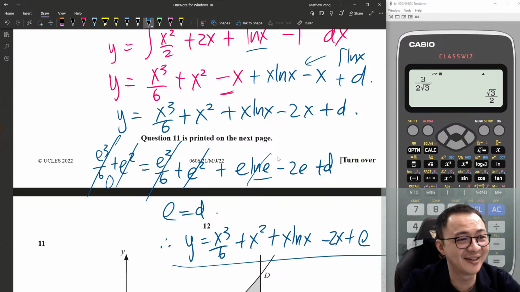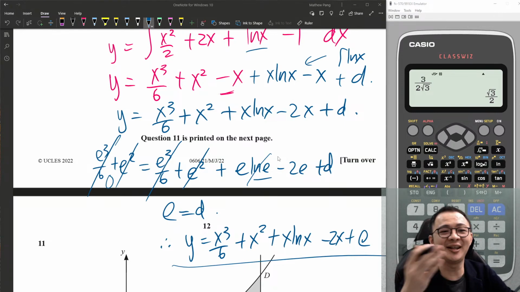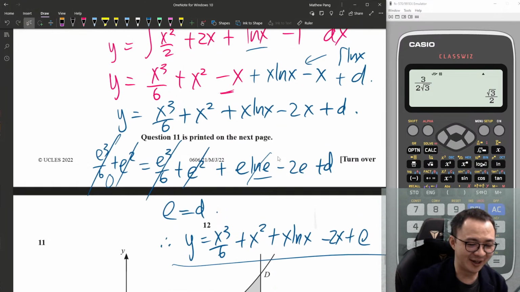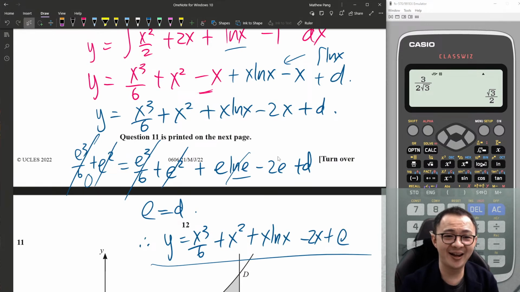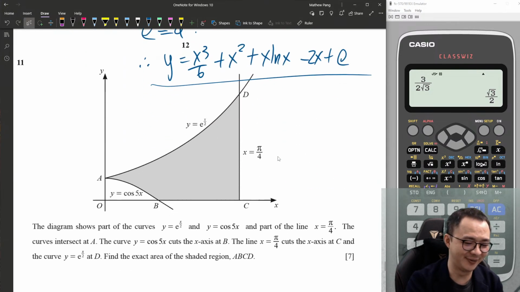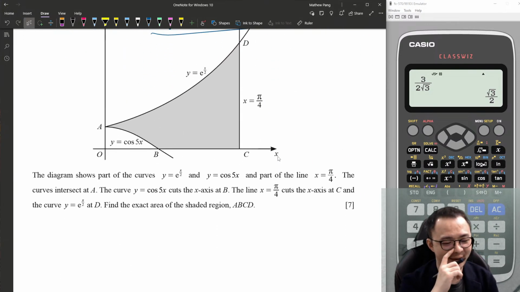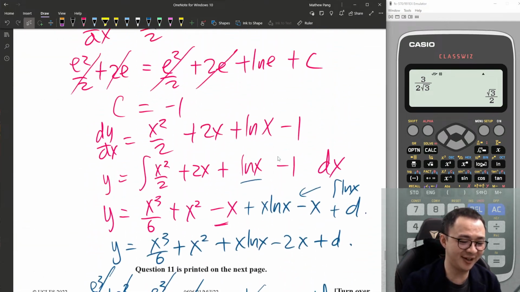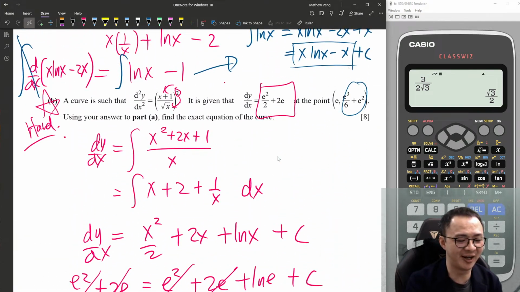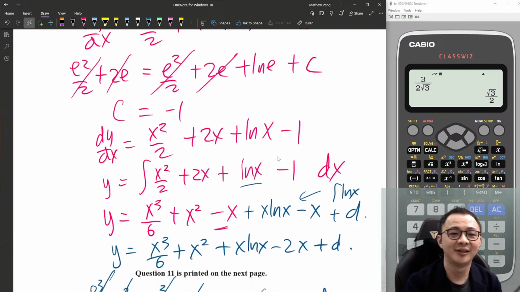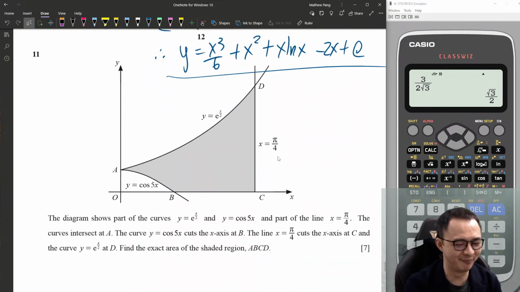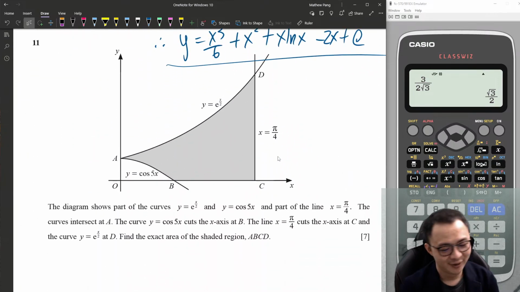Yep, then my answer is correct. Still made a careless mistake. I just can't forgive myself for making a careless mistake. But anyways, yep, this is how we do this one. So yeah, this 8-mark question, a lot of things they want exact value, must do very carefully. Even me, you can see I made careless mistakes two times. So yep, do carefully in the exam.